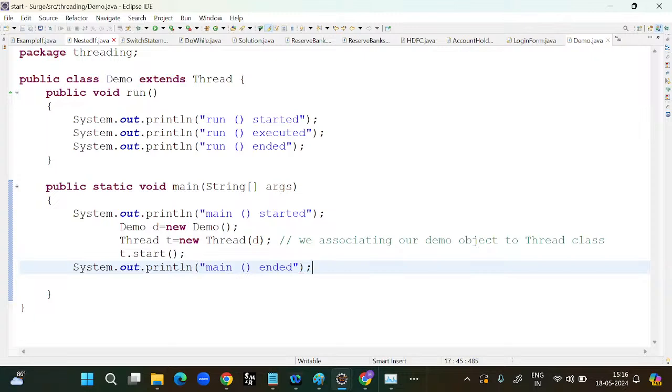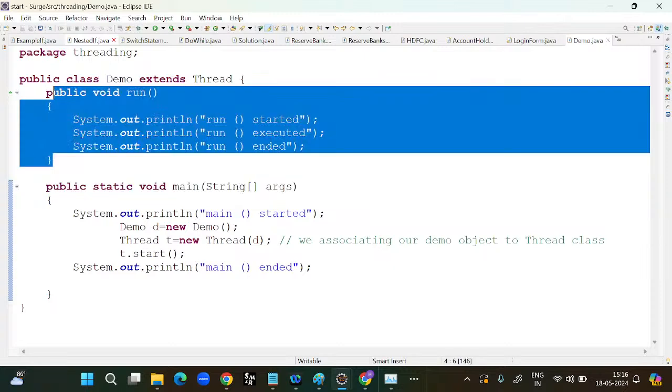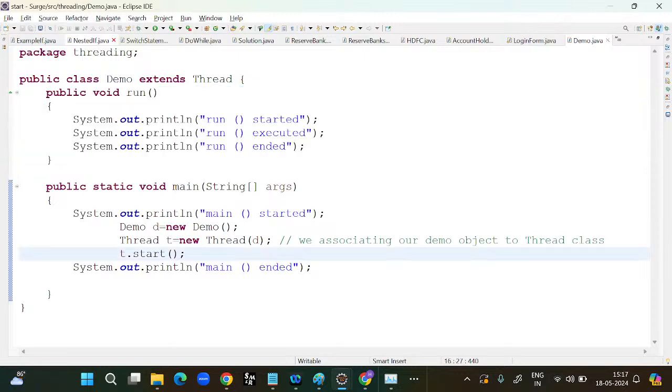For this run method, I am associating it with a thread. This main method already has the main thread, and here we have created one custom method. We are associating this method to the custom thread. This is the custom thread actually, and the main method is the main thread. Right now in this program, we have two threads actually. One thread is the main thread, the second thread is the custom thread. We are assigning this run method to the custom thread.